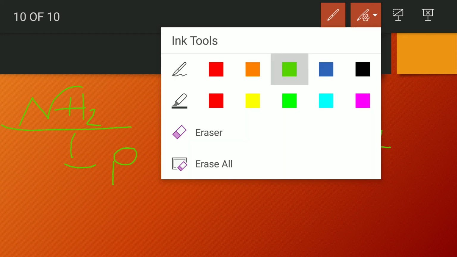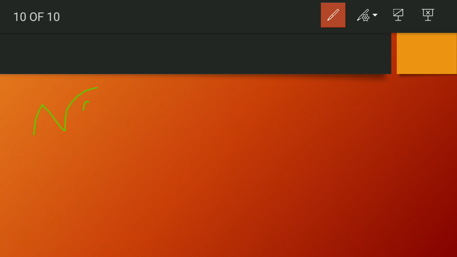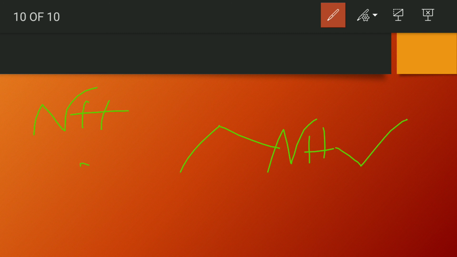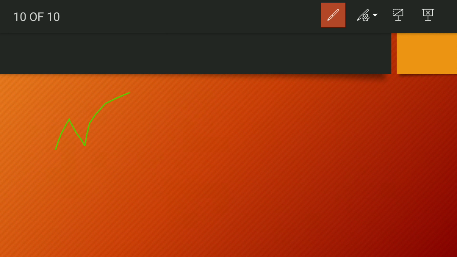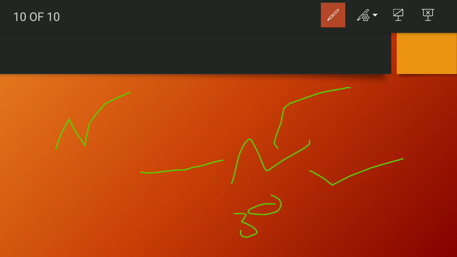And if it is NH, like this, then the degree would be 2. Right? And if it is N, the degree would be 3. So you can directly tell: if it is NH2, the degree would be 1. If it is NH, the degree would be 2. And if it is N, the degree would be 3. This is a shortcut for the amine.